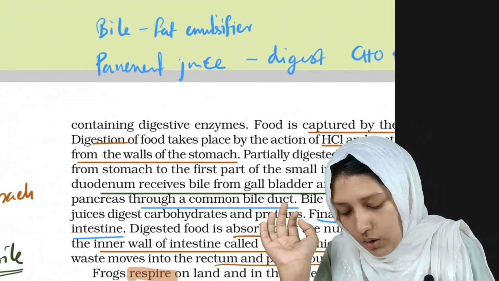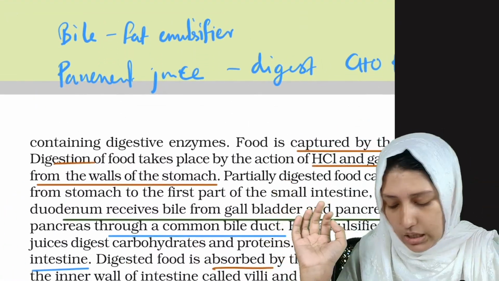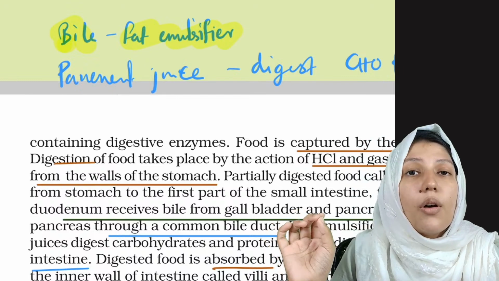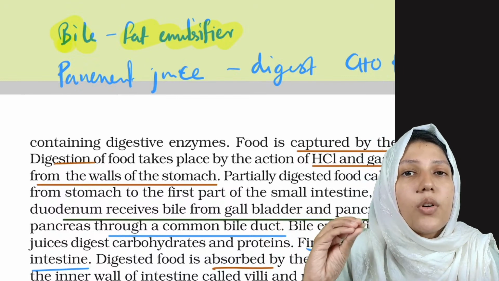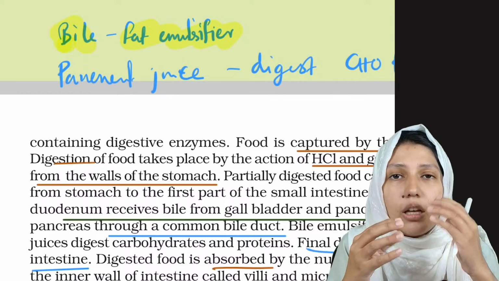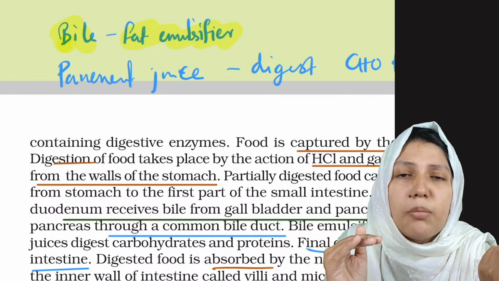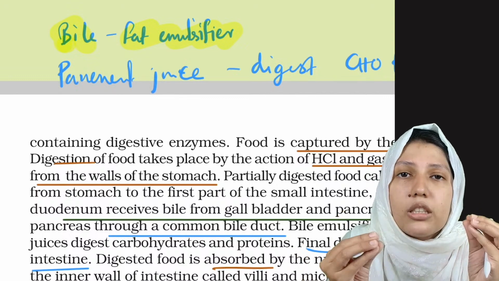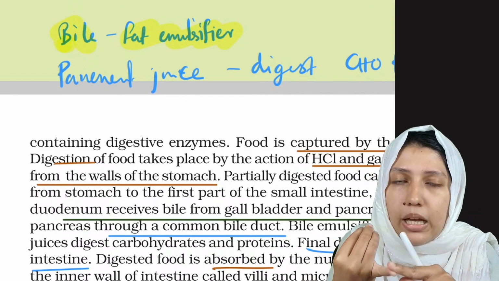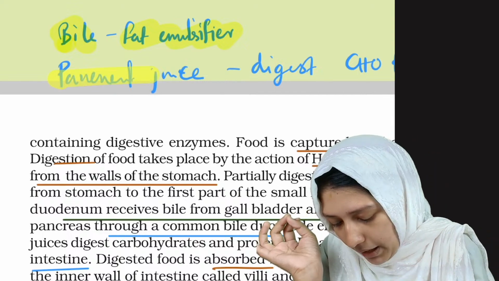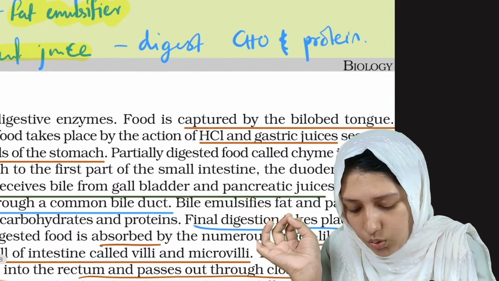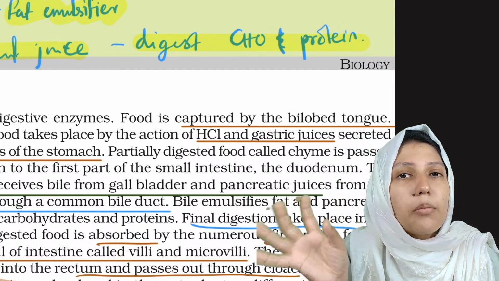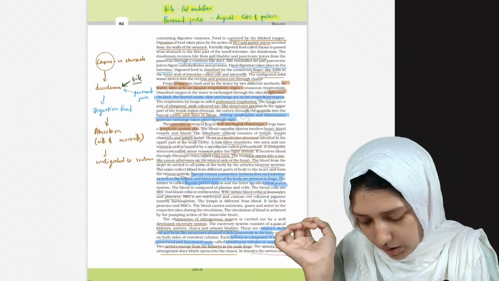What is the digestive process? Let's see. The bile is helpful for the emulsification of fat. What does emulsification mean? The bile helps in breaking down the fat into small particles. So bile is a fat emulsifier. Then pancreatic juice. Pancreatic juice will digest carbohydrates and proteins. Clear?